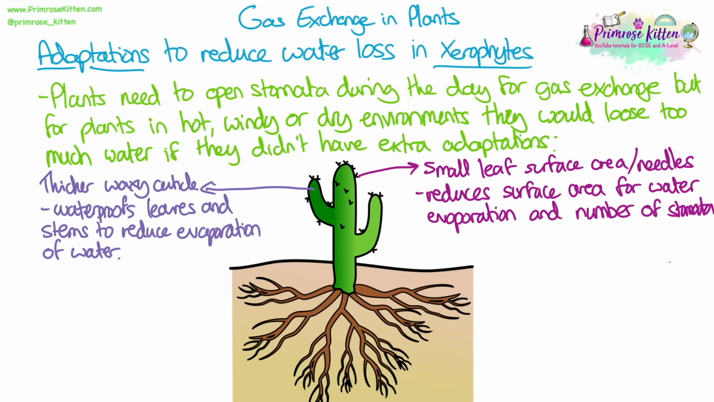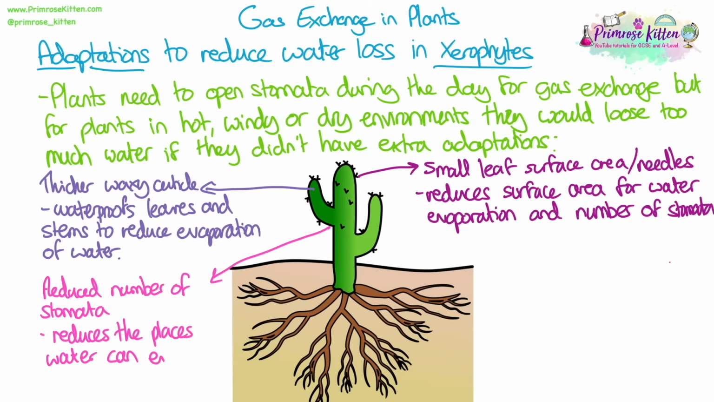Having reduced leaf surface area, or no leaves and instead having needles, reduces the surface area for water evaporation and reduces the number of stomata. The needles or thorns also help protect the plant from herbivores who might try and eat them to get their stored water. Having a reduced number of stomata in total reduces the places that water can evaporate from.